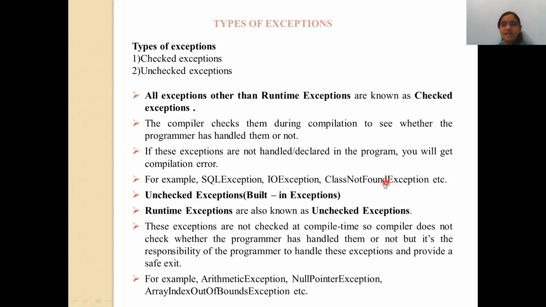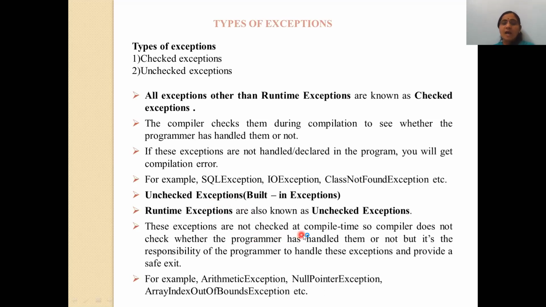These are similar to the system-defined exceptions: IO exceptions, class not found exception, SQL exceptions. And the second category is unchecked exceptions. Unchecked exceptions means built-in exceptions, exceptions which are already available in the system's library. The runtime exceptions are called the unchecked exceptions. You only remember the word: runtime exceptions are called the unchecked exceptions.